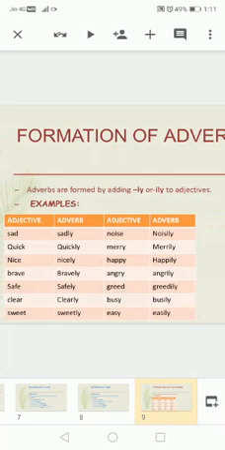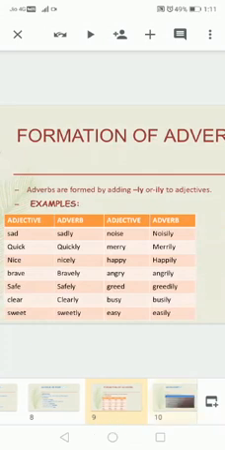Brave, bravely. Safe, safely. Clear, clearly. Sweet, sweetly. Noise, noisily. Merry, merrily. Happy, happily. Angry, angrily. Greedy, greedily. Busy, busily. Easy, easily. So from this we come to know that adverbs can be formed by adding ly or ily. These are the examples.